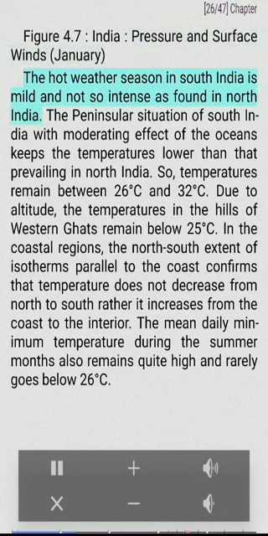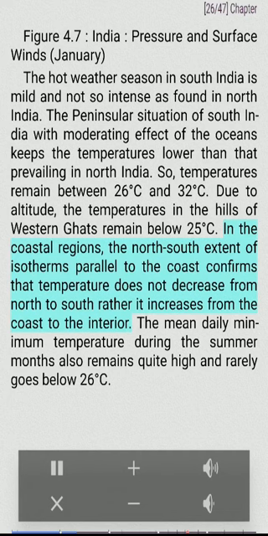The hot weather season in South India is mild and not so intense as found in North India. The peninsular situation of South India with moderating effect of the oceans keeps the temperatures lower than that prevailing in North India. So, temperatures remain between 26 degrees Celsius and 32 degrees Celsius. Due to altitude, the temperatures in the hills of Western Ghats remain below 25 degrees Celsius.